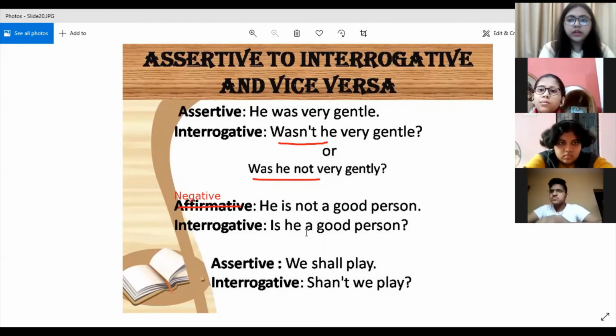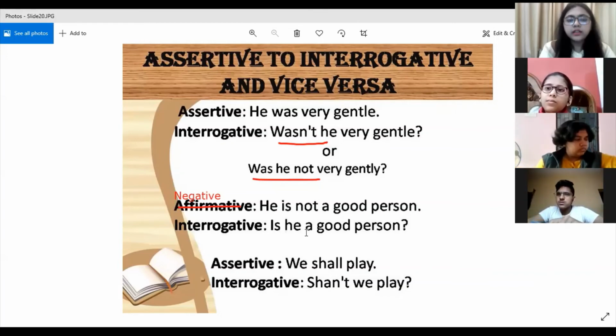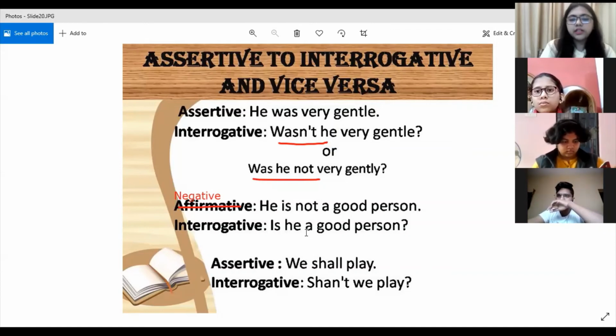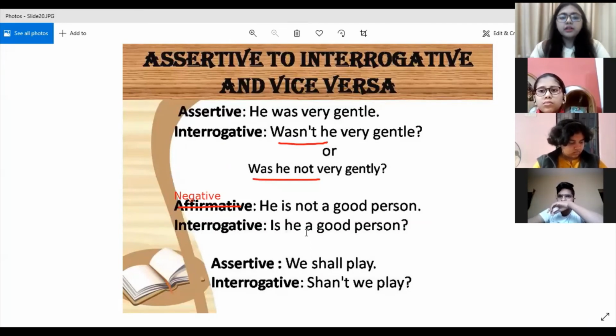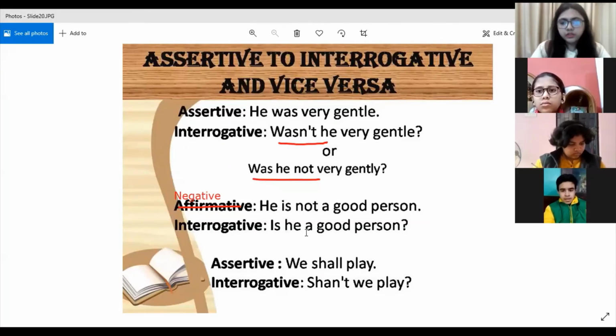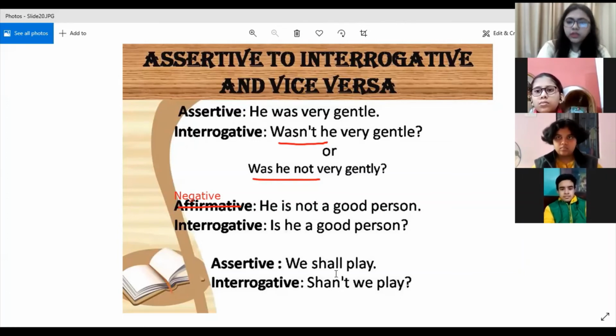Try to understand the concept. When the declarative sentence is in positive form, then when you change it into interrogative, you have to write a negative interrogative sentence. But if your declarative sentence is negative in nature, then while transforming it into an interrogative sentence, you have to write a positive interrogative. That means you don't have to use the word not in it. Fine. Like, we shall play, shan't we play? The short form of shall not is shan't. So shan't we play? Here we are using the word not. I hope this is clear.